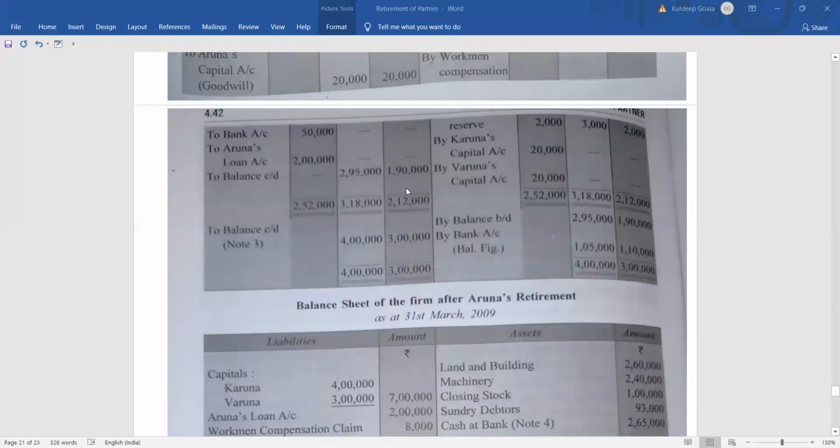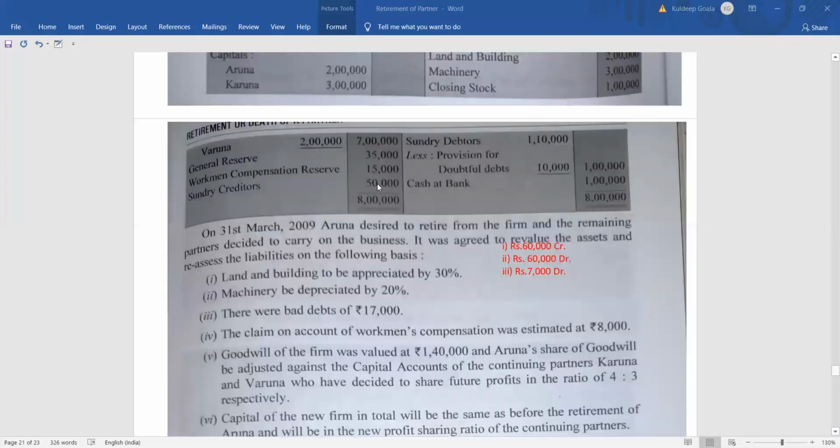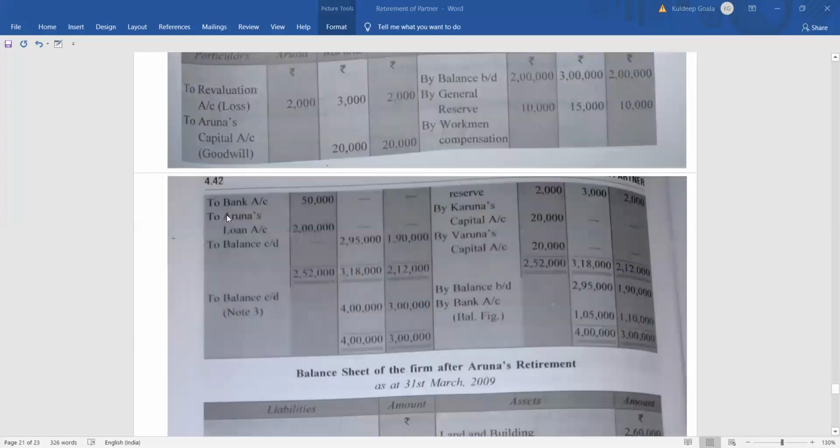So to bank account 50,000. Cash doesn't mean that it is required to be paid in cash. Since it is cash at bank in the balance sheet, that is why we are mentioning bank. If it was cash in hand, then you could write it to cash account. Clear? We are writing it to bank account because in the question, in the balance sheet, we have cash at bank. So we are paying through bank, to bank account 50,000.